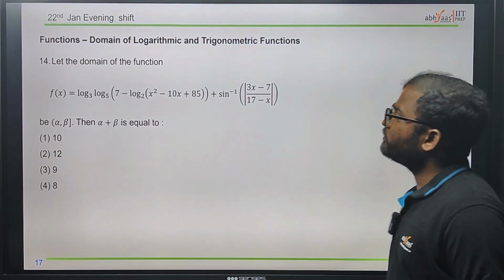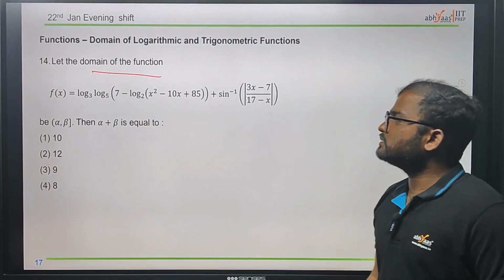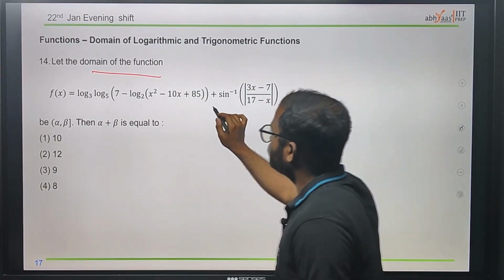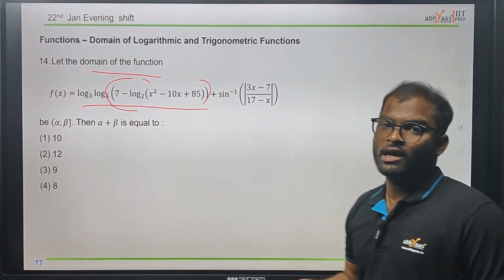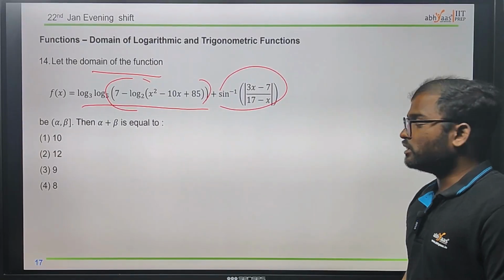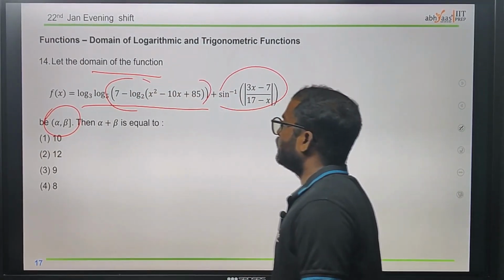Now coming to the next question, we have one on the domain of the function. They have given log base 3, log base 5 and so on. We first need to check the domain of this, since we know that for a log the argument has to be greater than 0, and this one is in between minus 1 and 1. Now we need to find the interval, that is, the domain of the function.